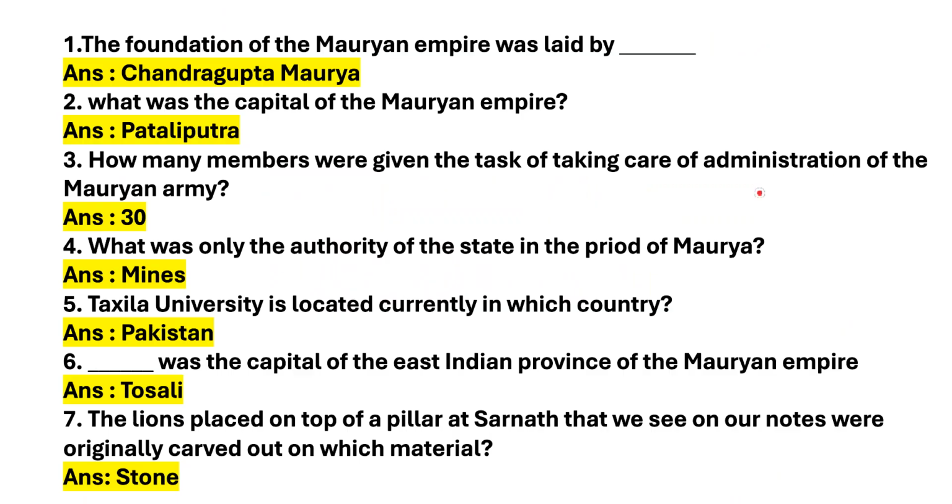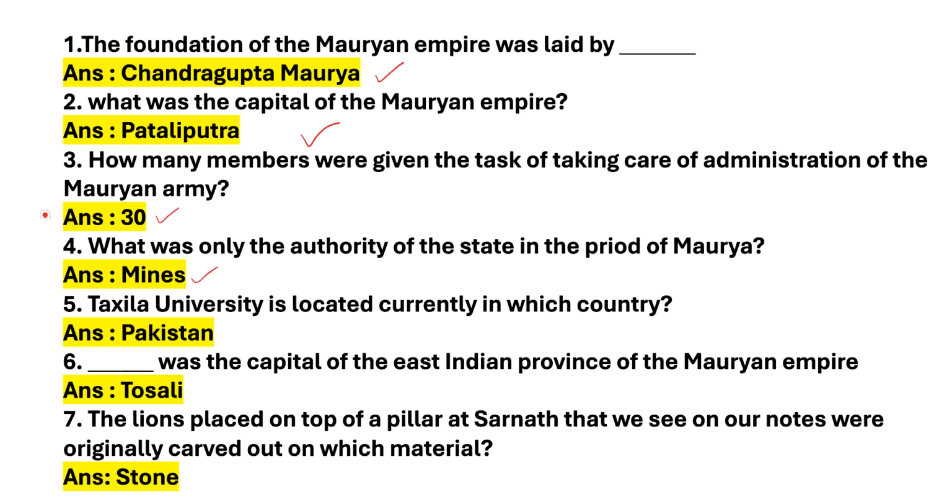Today our first question is, the foundation of the Mauryan Empire was laid by? Answer is Chandragupta Maurya. Next question, what was the capital of the Mauryan Empire? Answer is Pataliputra. Next question, how many members were given the task of taking care of administration of the Mauryan army? Answer is 30. Next question, what was only the authority of the state in the period of Maurya?